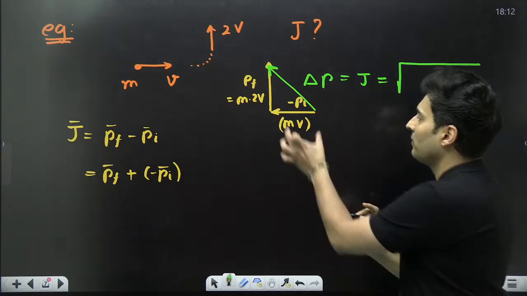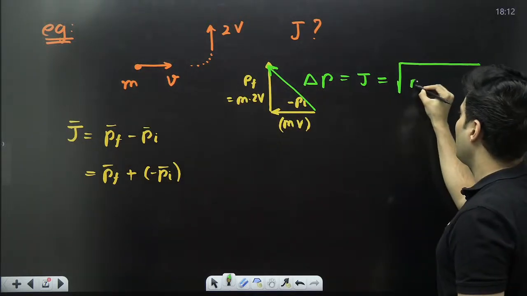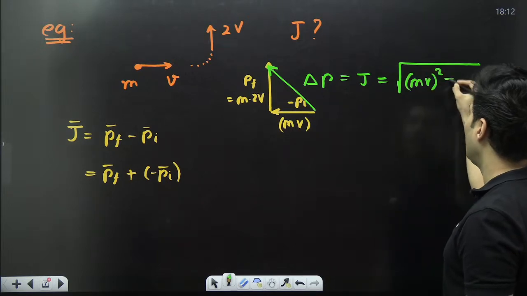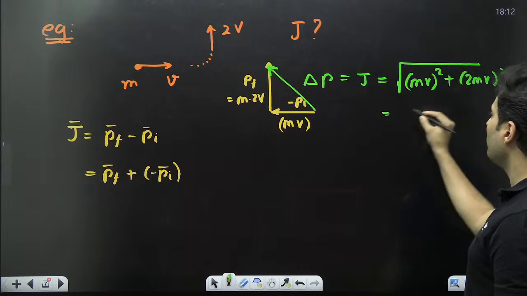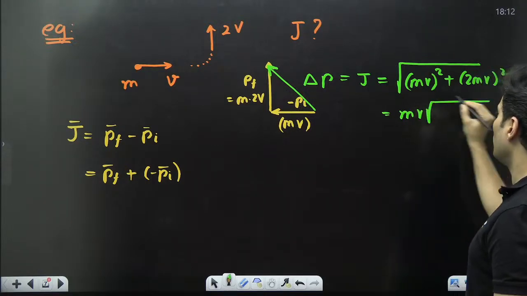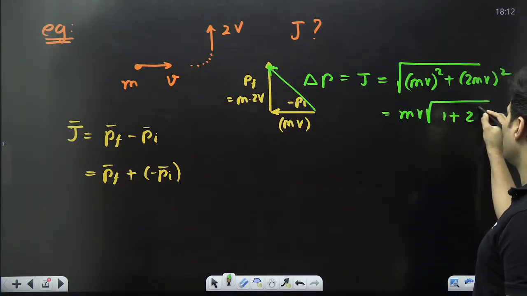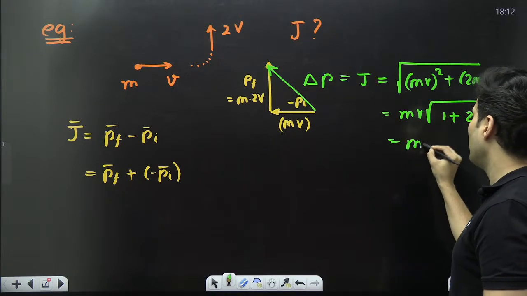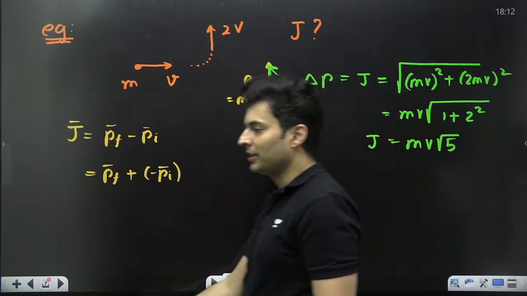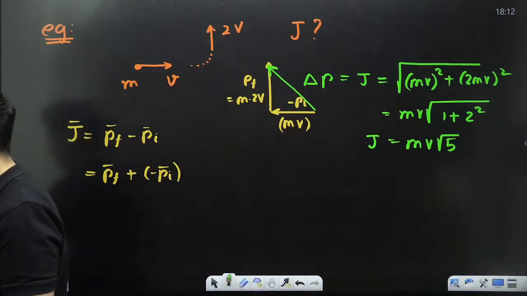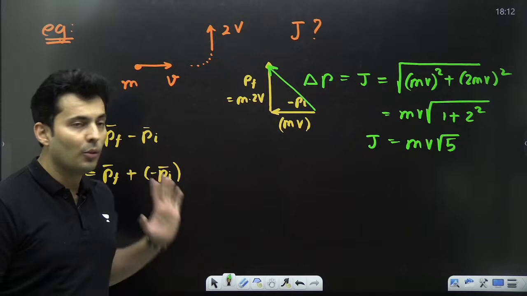It will be the root of, using Pythagoras, (mv) whole square plus (2mv) whole square. You can see mv can be taken outside the root. So it will be 1 plus 2 square, which is basically mv root 5. So that is the impulse acting on it. Everyone understood how we calculated?